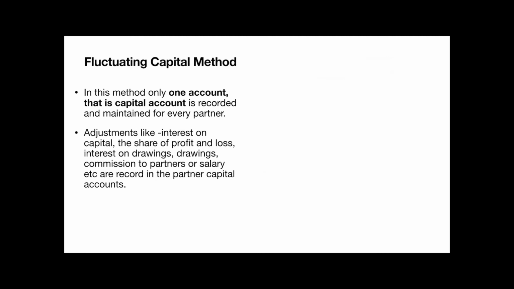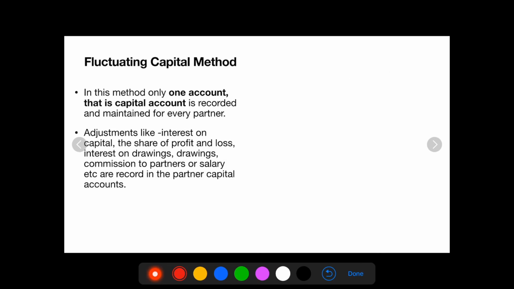Fluctuating capital method. In this method, only one account, that is the capital account, is recorded and maintained for every partner. So it is very clear here, you will prepare only one account, the capital account, for every partner. Adjustments like interest on capital, the share of profit and loss, interest on drawings, commission to partners or salary, etc. are recorded in the partners capital account. So that means we have only one account.